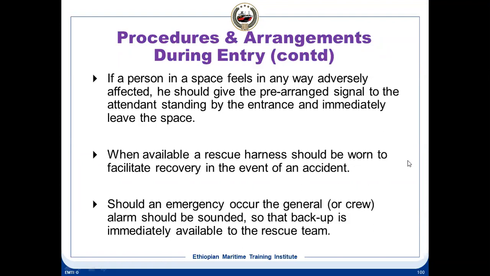And when available, a rescue harness should be worn to facilitate recovery in the event of an accident. If the person has become so incapacitated that he needs a rescue harness, then yes.